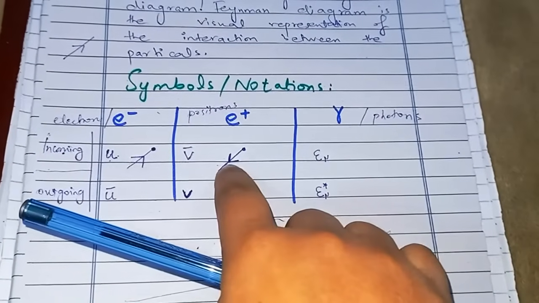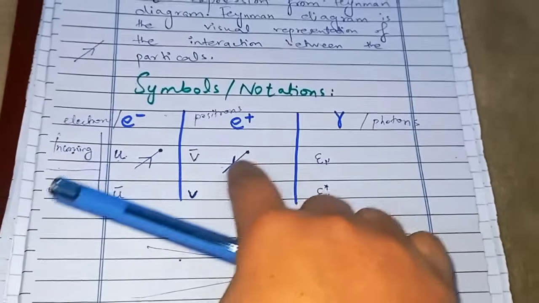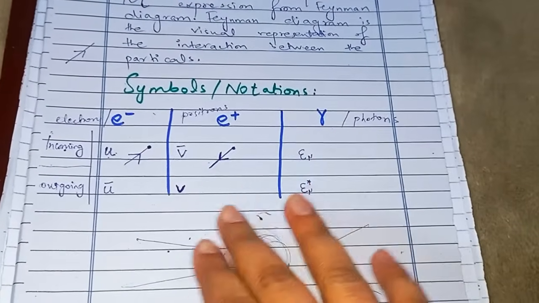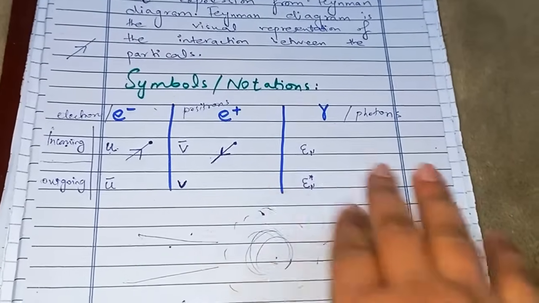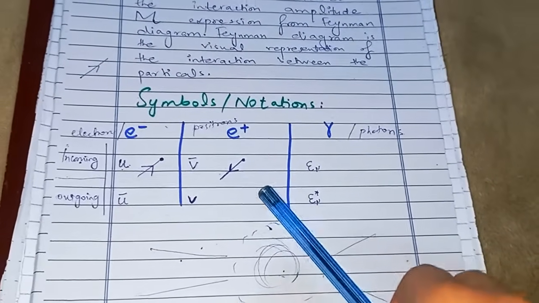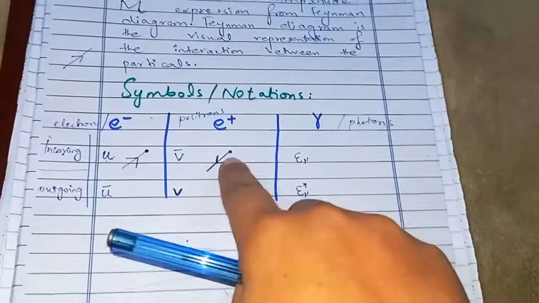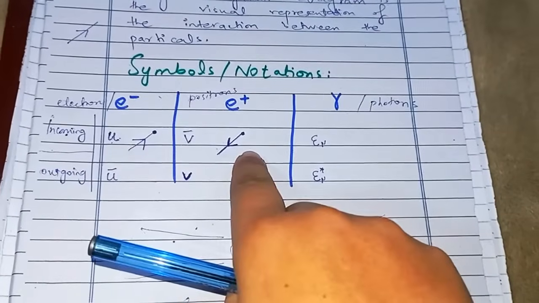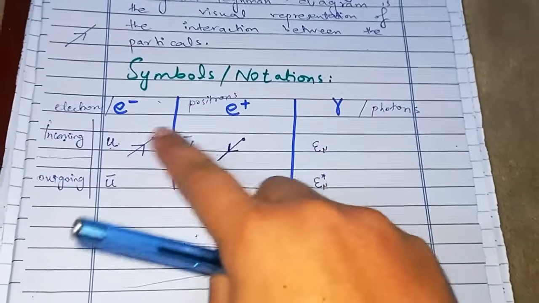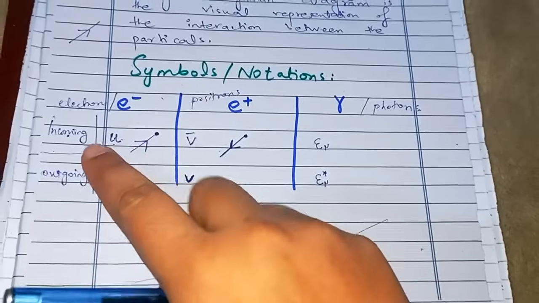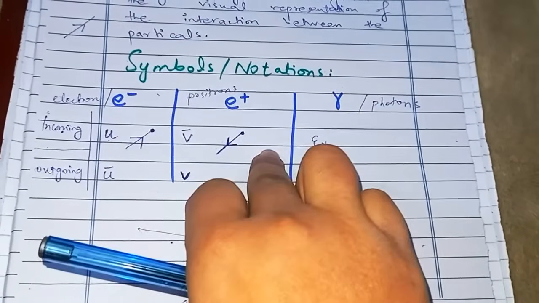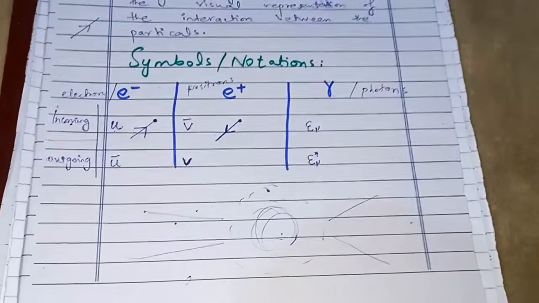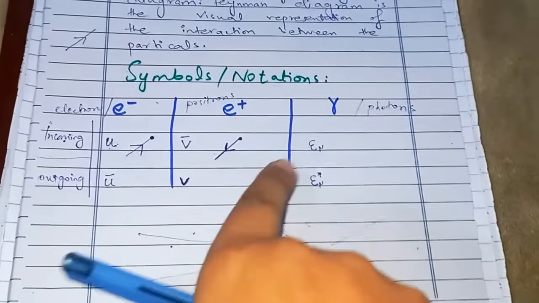Okay, and that doesn't mean that the positron has interacted and is moving away. These arrows don't show where the particle is moving. They don't tell you that the particle is moving in this direction or in this direction. They are just a representation to show that they are incoming electrons or positrons. To differentiate a positron from its antiparticle, we are using this opposite representation. That will be clear to you later on as well. I'll make it crystal clear what these arrows are telling us.